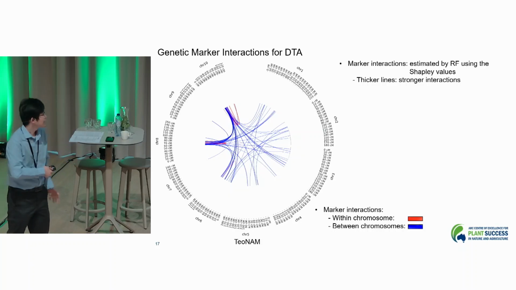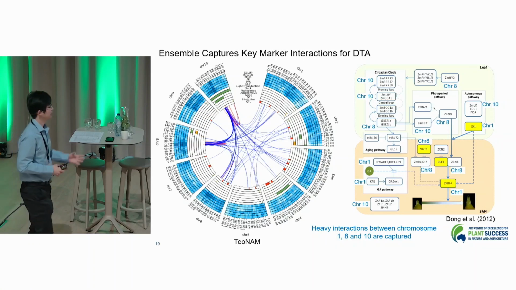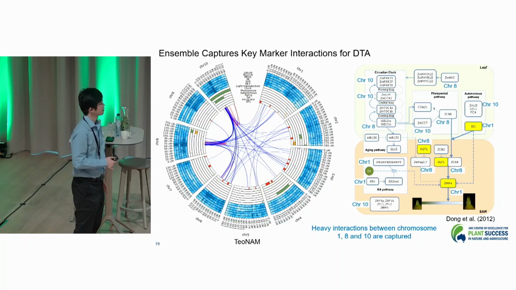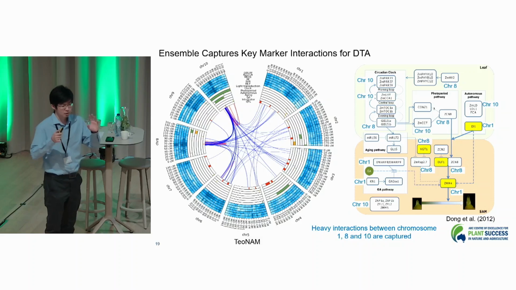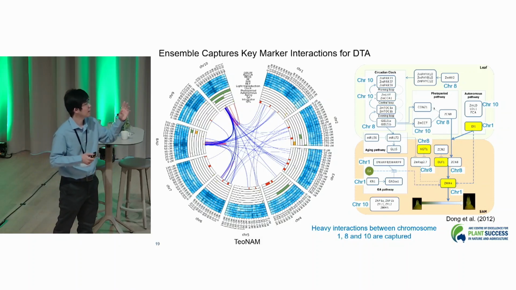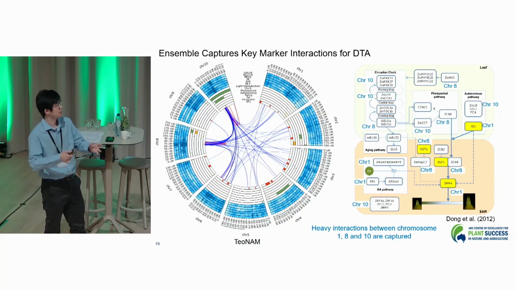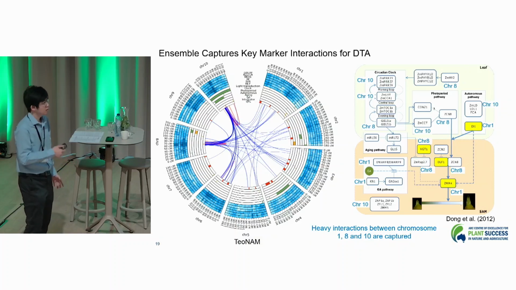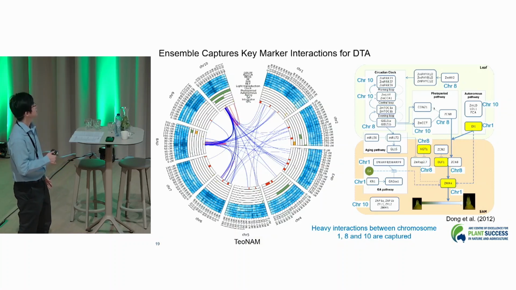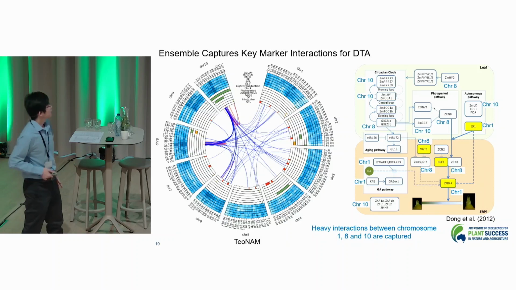So now we can assemble all the components into one and compare that against the network from Dong et al. 2012 here. Their network is complicated as well, but the one key message here is that we can see many of the regions from chromosome 8, 1, and 10 are highlighted, and they were highly interactive with each other. If you come back to the overall circos plot here, we can see that several regions on chromosome 8, 10, and 1 are highlighted as important. And in those regions, some of the parts are highlighted with prior knowledge components like this. So that's the interesting part.